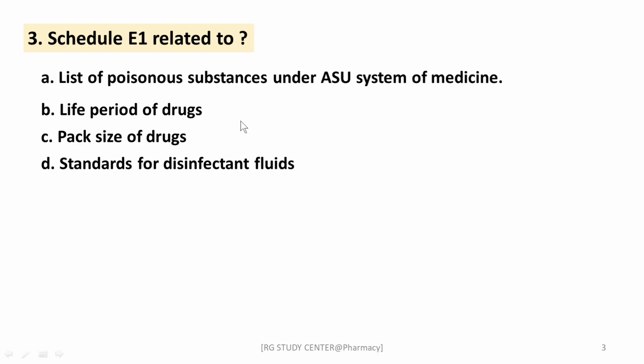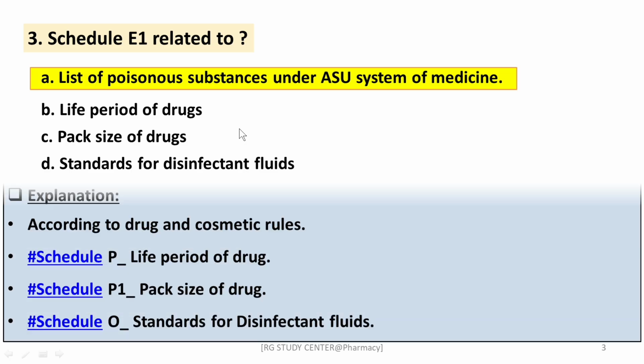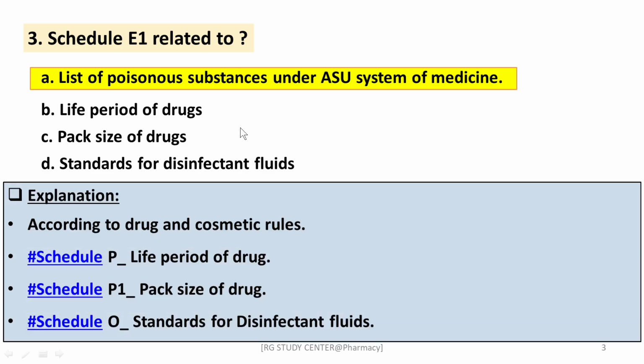Next question, Schedule E1 related to list of poisonous substances under ASU system of medicine, life period of drug, pack size of drug, standards for disinfectant fluids. The right answer is list of poisonous substances under ASU system of medicine. Here the remaining options also come from some schedule, right? Schedule P for life period of drug and Schedule P1 pack size of drug, Schedule O standards for disinfectant fluid. These all come under Drugs and Cosmetics Rules, right?